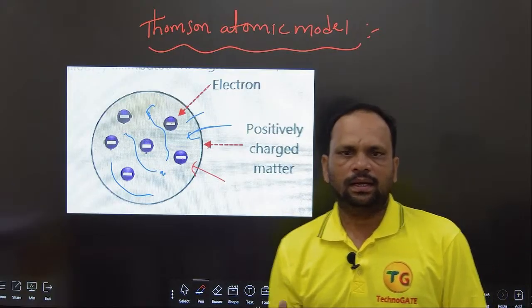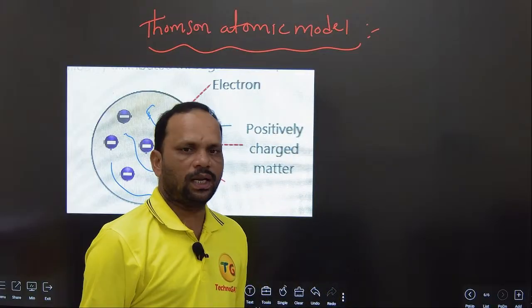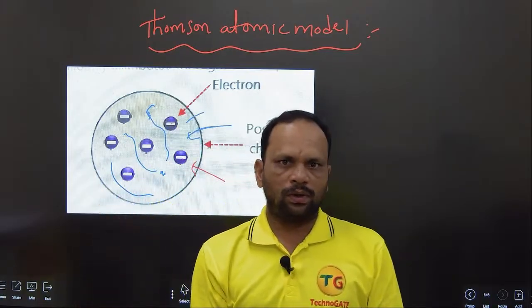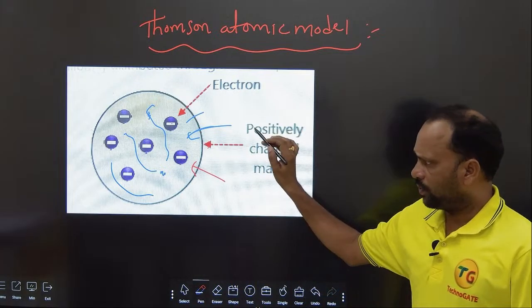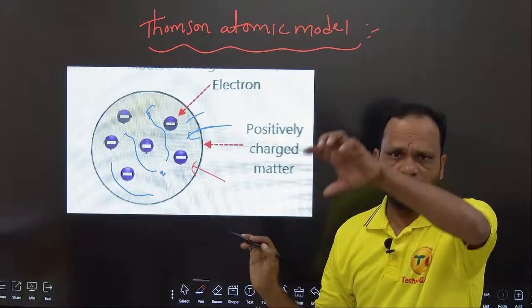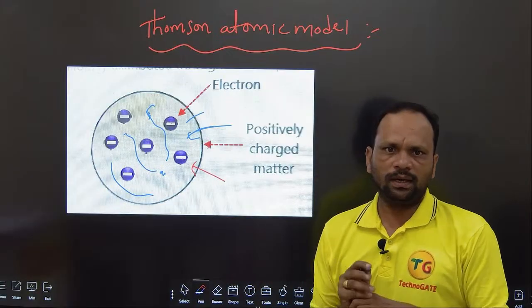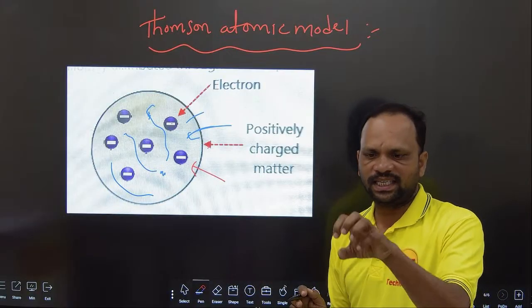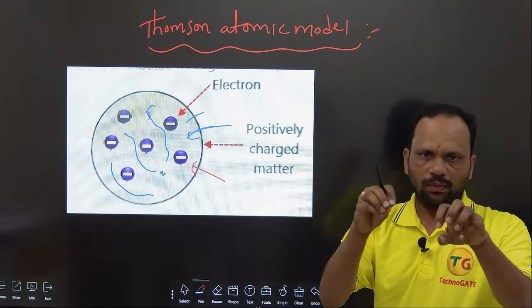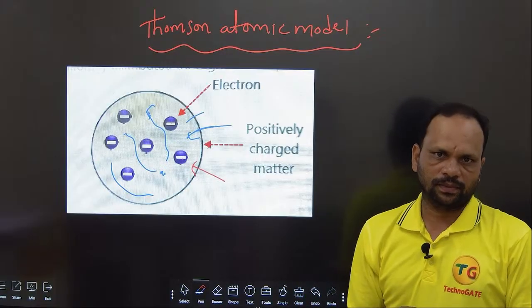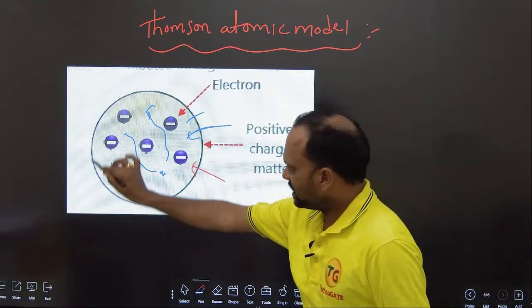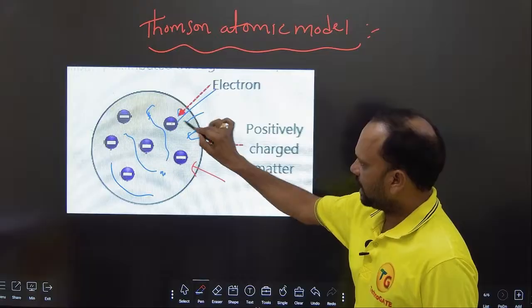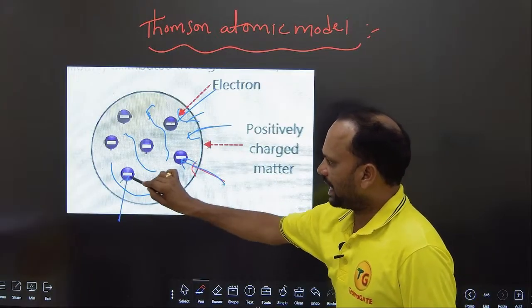It is like a watermelon model. In a watermelon, the total red part is distributed over the watermelon, but the seeds are embedded. Seeds are there throughout the watermelon. Like this, here electrons are there throughout the atom.